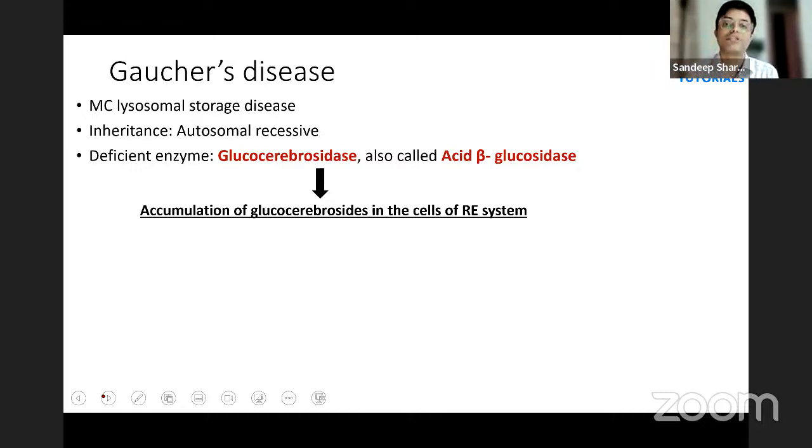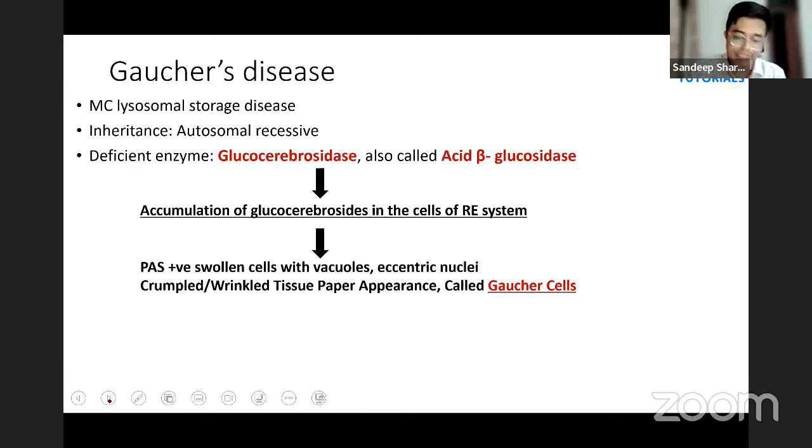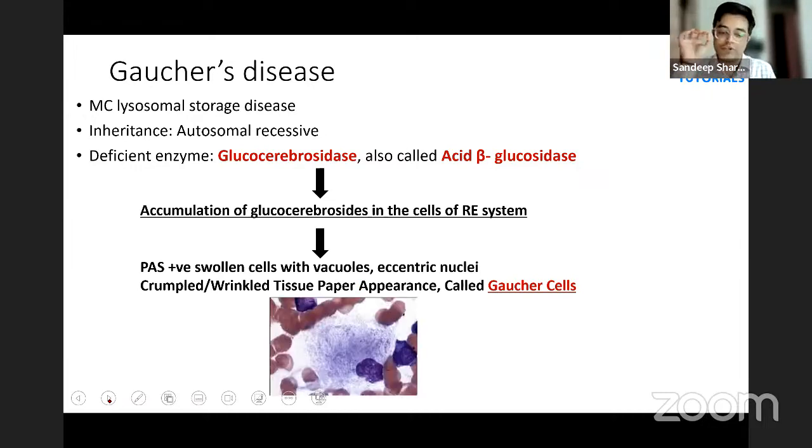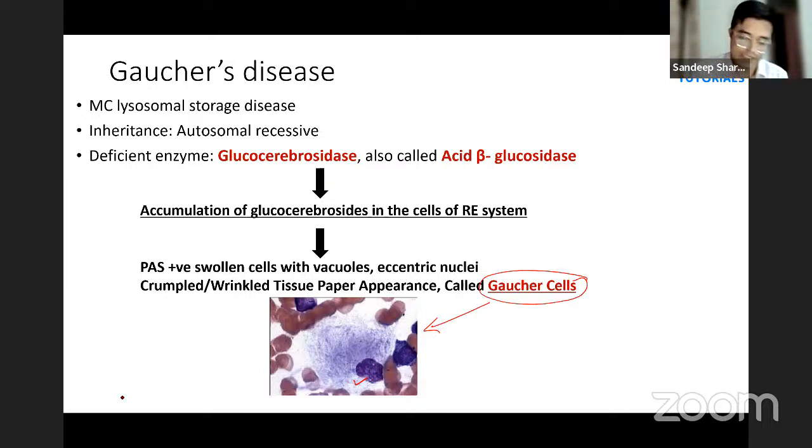It is a type of storage disorder. And patients के अंदर क्या होगा? जब आप चेक करेंगे, बायोप्सी करेंगे इन RE सिस्टम का, you will find that there will be PAS positive swollen cells with vacuoles. There is an eccentric nucleus. Can you see this cell? एक तरफ को पड़ा न्यूक्लियस, crumpled tissue paper appearance है, and इन cells को हम कहते हैं Gaucher cells, right? So foamy, PAS positive, crumpled wrinkled tissue paper appearance cells are known as Gaucher cells. They are the hallmark on biopsy in Gaucher's disease.